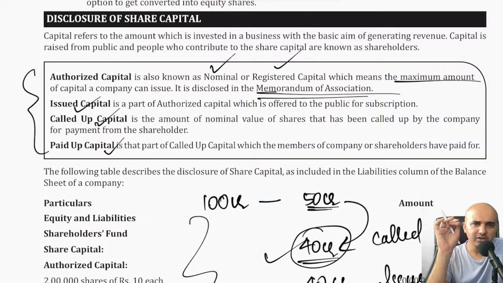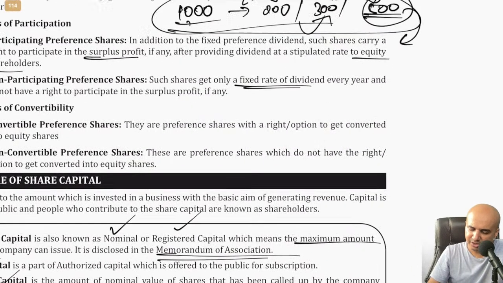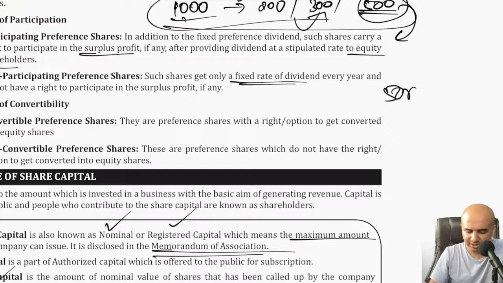Even in the 25 crores, they realized that maybe you should not ask the shareholders to pay everything now. Maybe first we'll ask them to pay 12.5 crores. After 3 months, we can ask them again to pay the remaining 12.5. So now out of 50 crores, let's say 50 crores is my authorized capital. Out of that, I have only called up 25 crores.